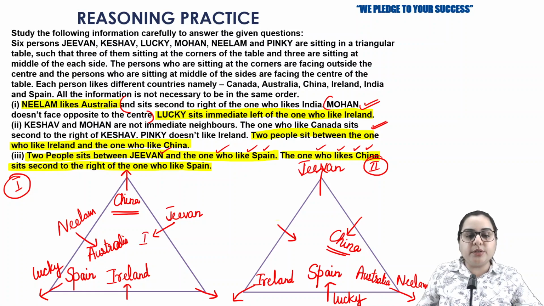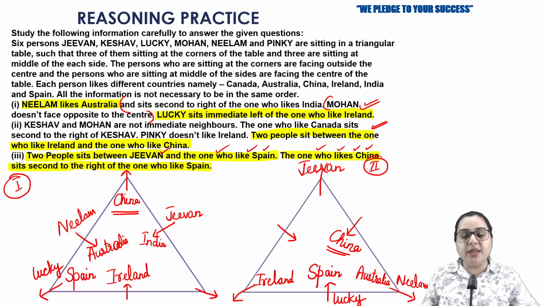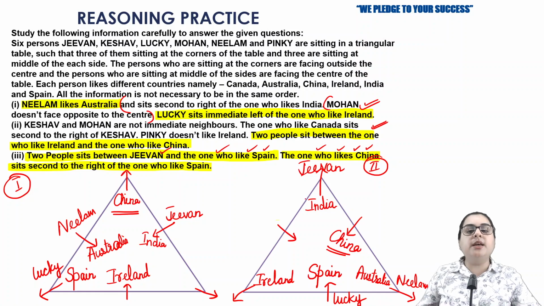So India will be written on the position of G1, so that it qualifies that towards the right of India, on the second position, it is Neelam who is sitting. And in the second possibility, if I check accordingly, I am going to write India again on G1. Okay, so this is what is going to happen here, right? So the next information that we have is, we are done with this information about Neelam.